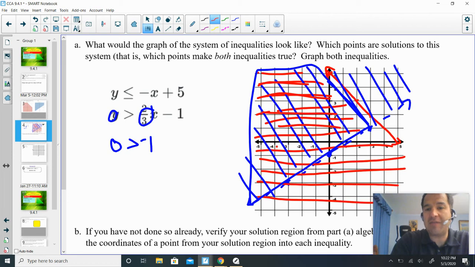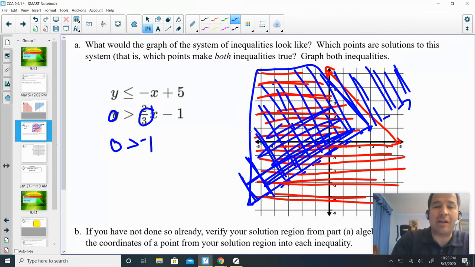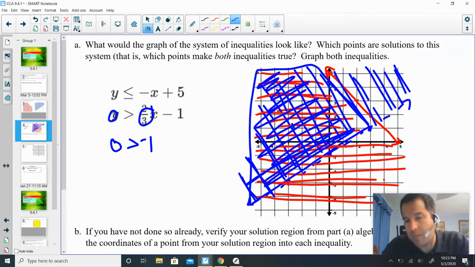Don't go really heavy. And when you're shading the blue part, do the same thing. Don't shade it too heavy, shade it lightly. And then once you see the area that's shaded for both, go back and shade this area even darker. That would make that inequality work for that. Cool? That's how you would know the answer.